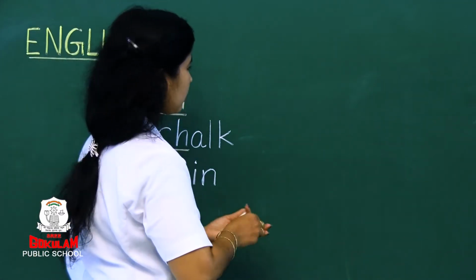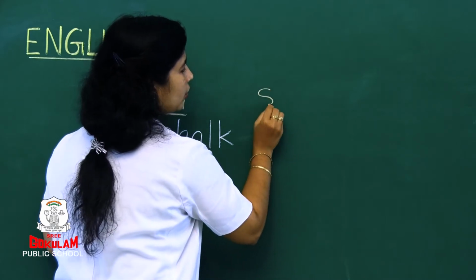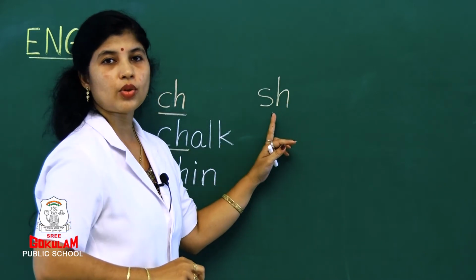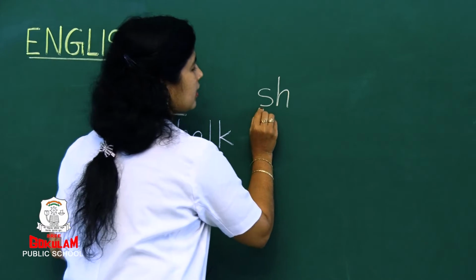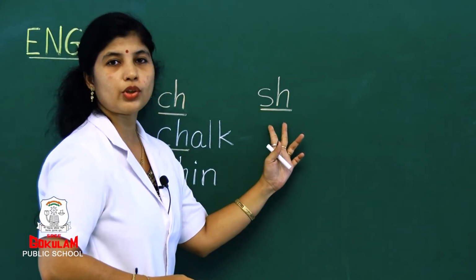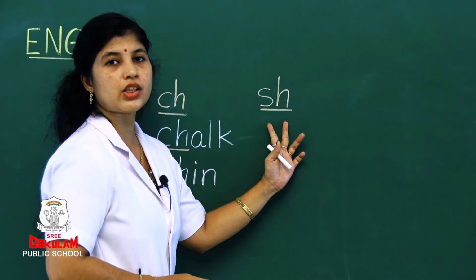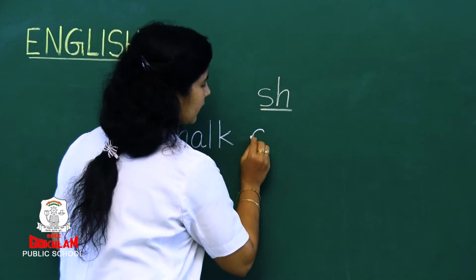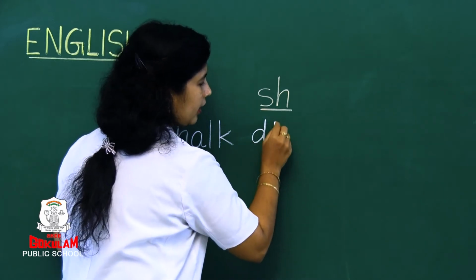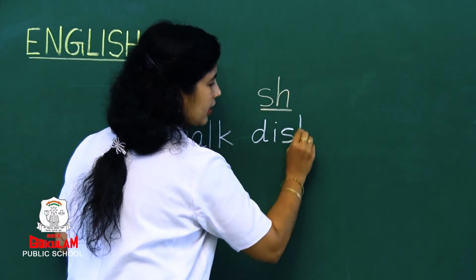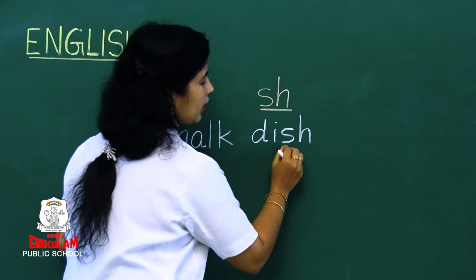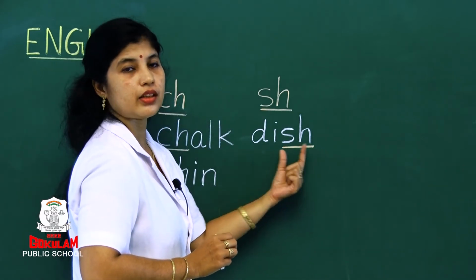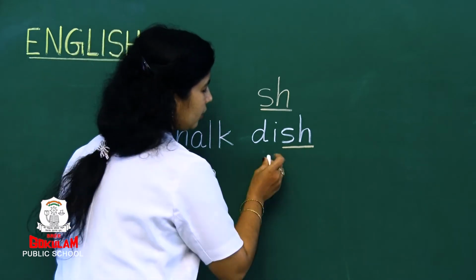There is one more sound. See, one more letter I will show you. S and H. Look here children, what is this? S and H. When we join together, how do we say? Sh, okay. For example, D-I-S-H. Now look here, what is the sound coming? Sh, dish. One more word I will tell you.